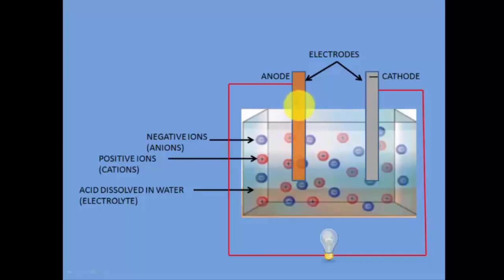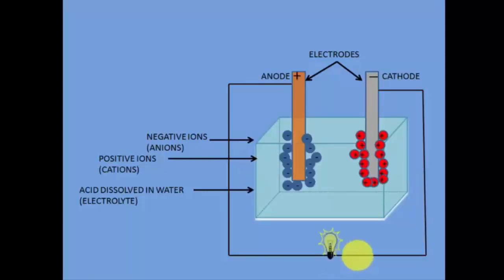This positively charged electrode is known as anode and the negatively charged electrode is called cathode. I have connected these two with a bulb because the glowing or not glowing of the bulb will indicate whether there is any electric current passing, right?